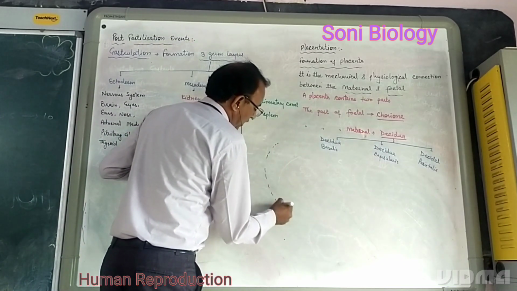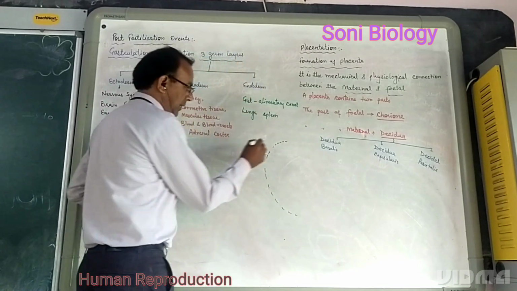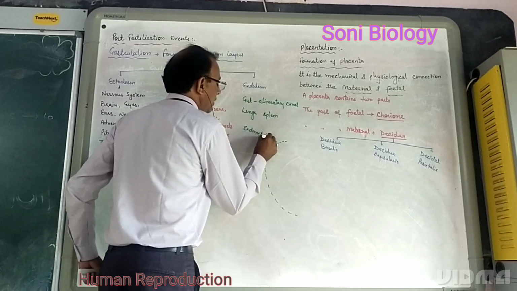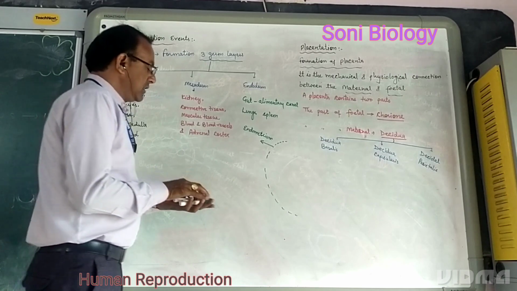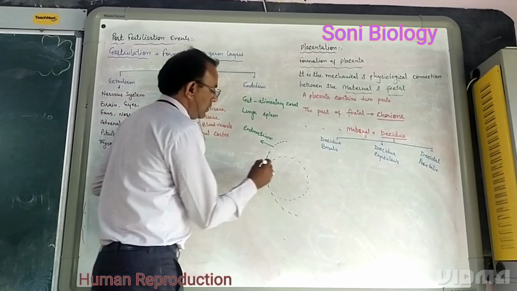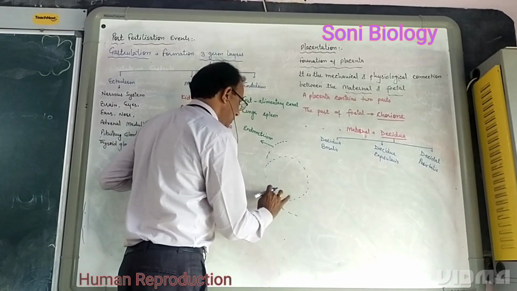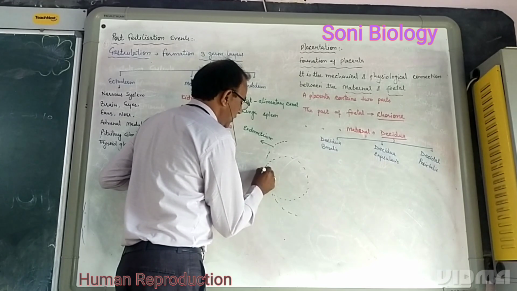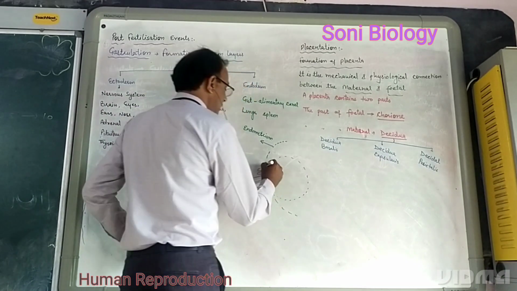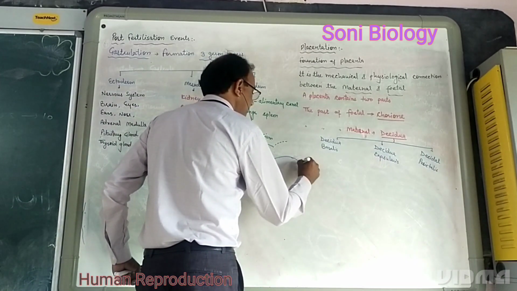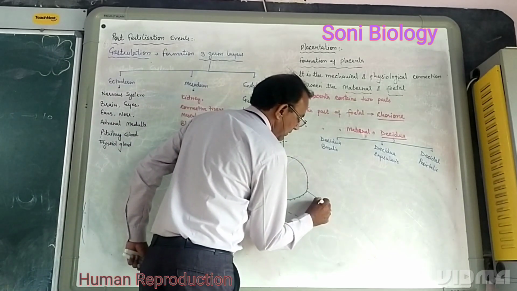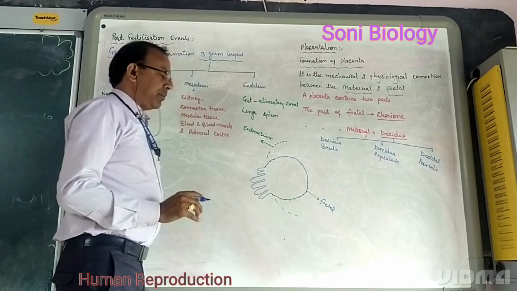This is the innermost layer of the uterus, and we can say that it is the endometrium. And the fetus which is attached to this one, these are the chorionic villi, structures like these. This is the fetus, or we can say the embryo.